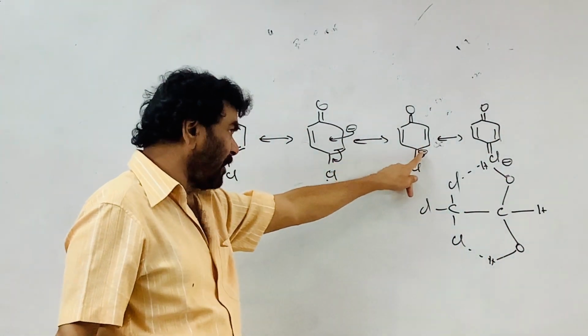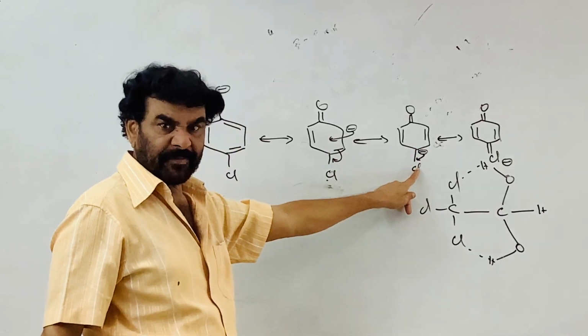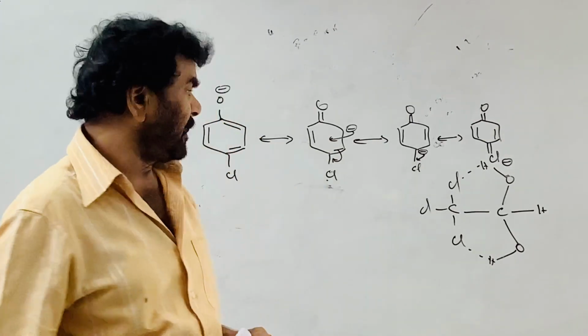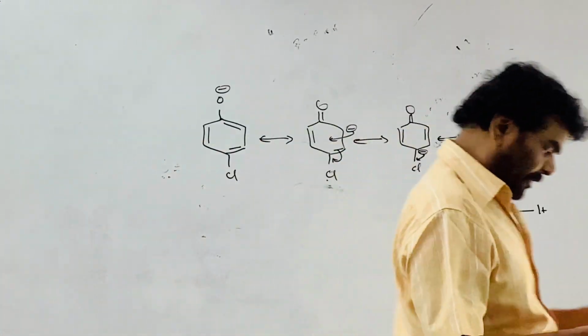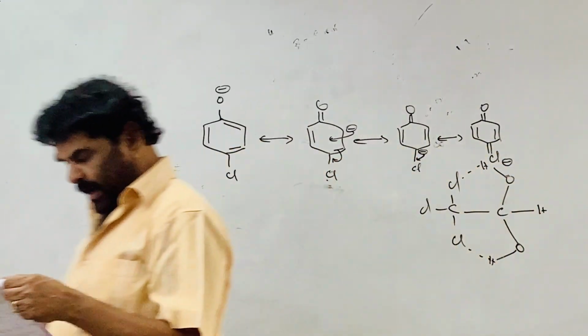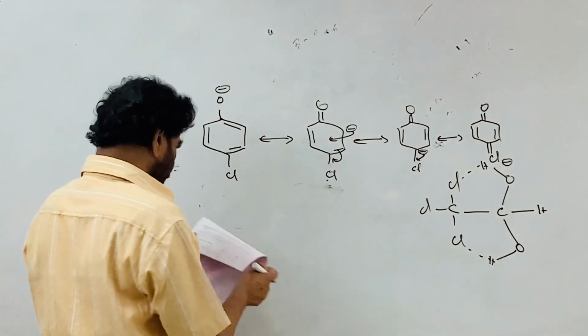The orbital of this carbon is overlapping with the empty d orbital of the chlorine. Therefore, chlorine also shares the negative charge, and that is more stable. D orbital.